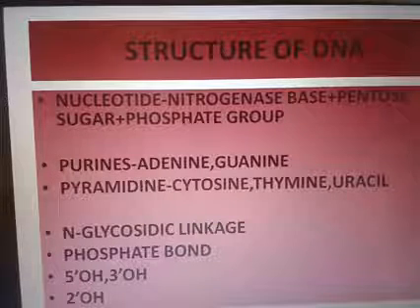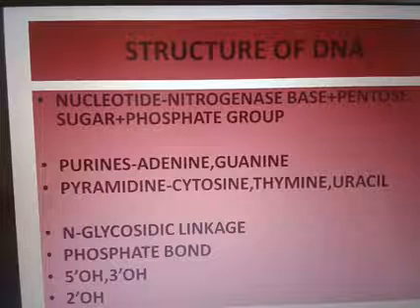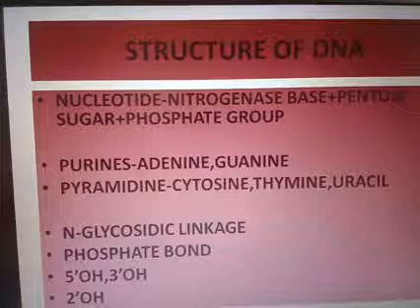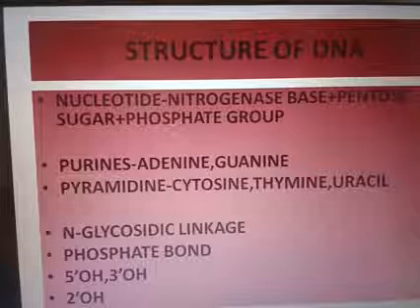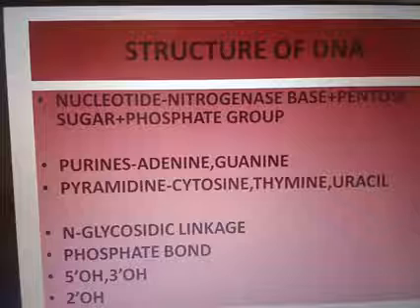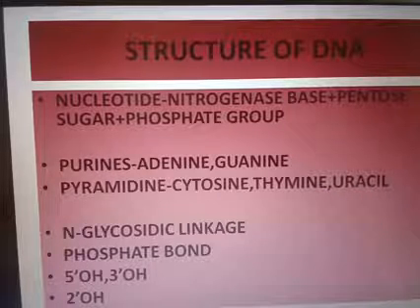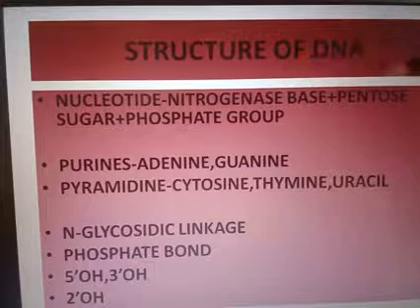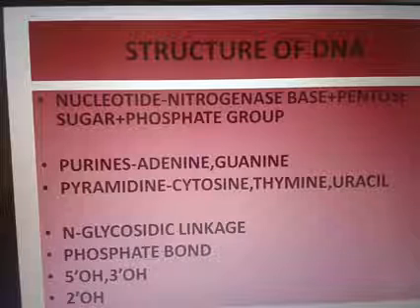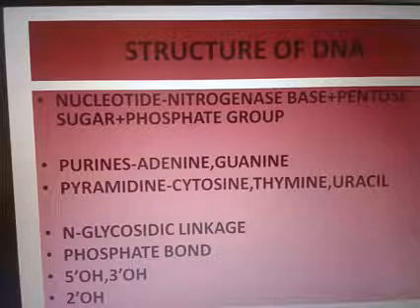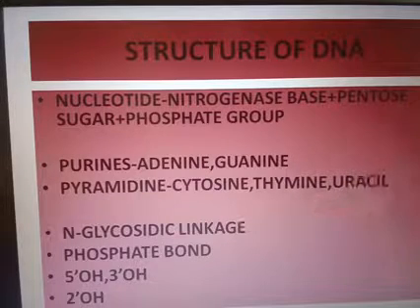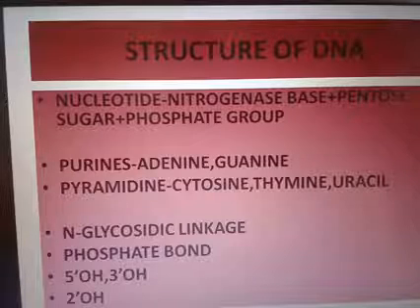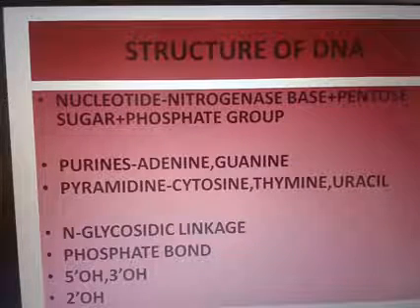If you are discussing the features of DNA, the pentose sugar is deoxyribose. And in the case of RNA, that is ribose sugar. Okay, then the nitrogenous base is linked to the pentose sugar by a bond. That bond is N-glycosidic linkage. Here I have written, please check here, N-glycosidic linkage. So this nitrogenous base fuses with this pentose sugar by the N-glycosidic linkage.